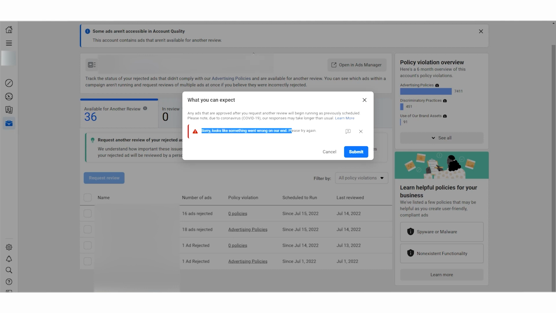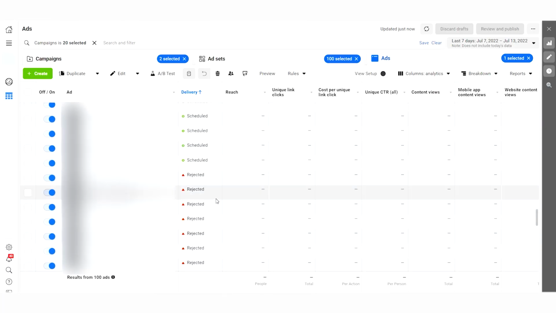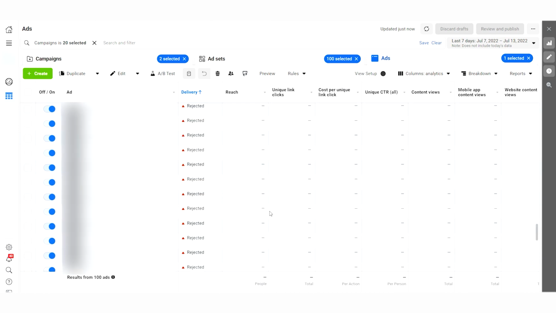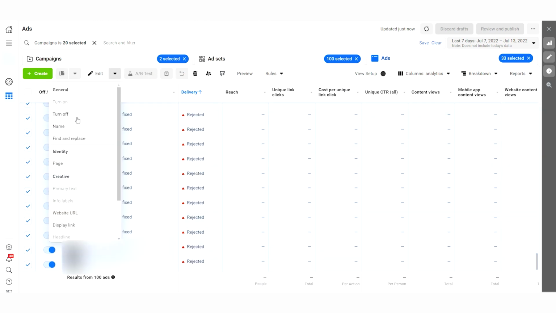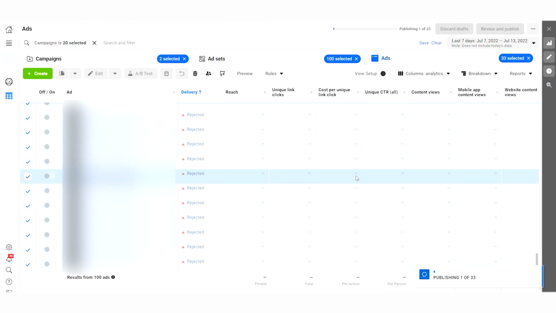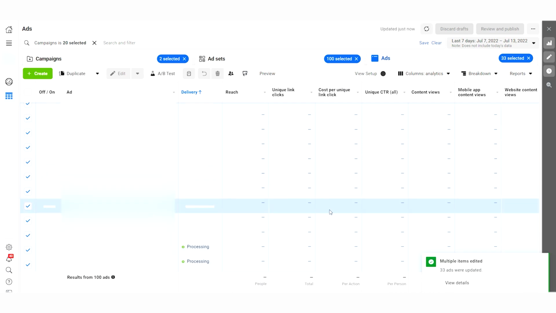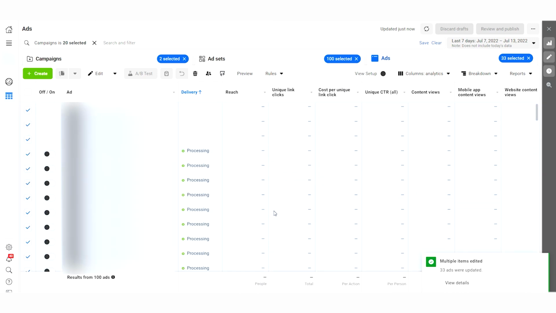So I found a solution to this, and maybe some of you have the same problem, so I'm going to say what is happening. The solution, guys, is very simple. I'm going to take all of these and turn them off. We are at the ad level, okay? I'm going to publish. I don't want to make this video very long. Okay, cool.